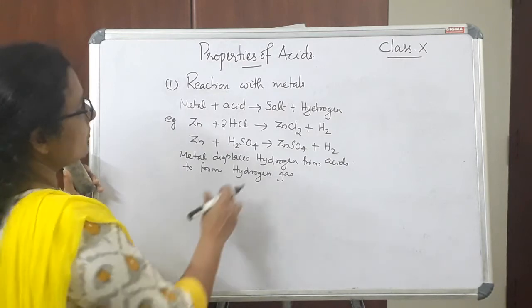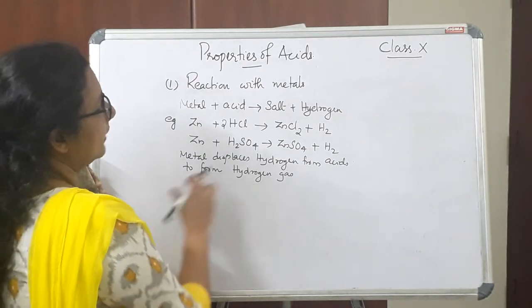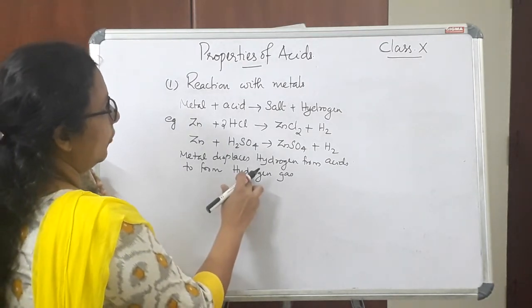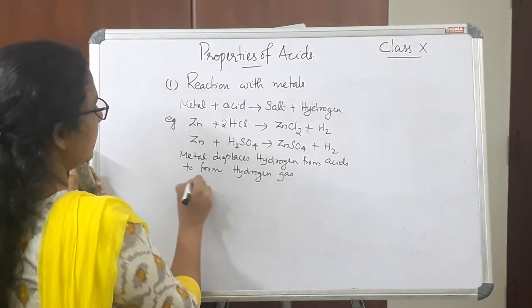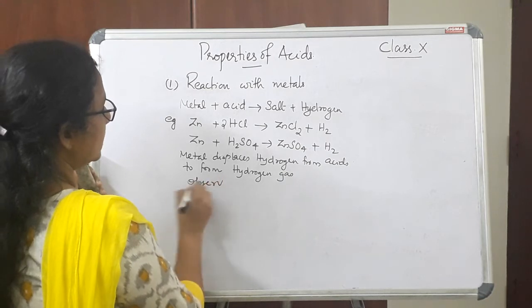Now if we are doing this hydrogen formation experiment in the laboratory, what will be the observation?